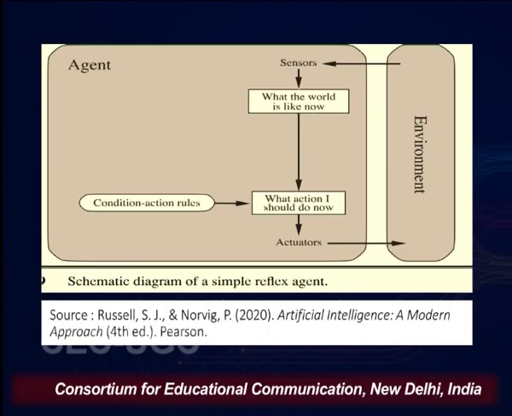It will look for the current percept, and then that current percept is going to be looked up in the condition action rule table by following a table lookup activity, and whatever action is associated with that current percept will be performed. If the current percept is absent or not available in your condition action rules, then it is going to fetch an error or it is going to do nothing, because it is totally dependent upon that current percept and it is looking up into the table also.